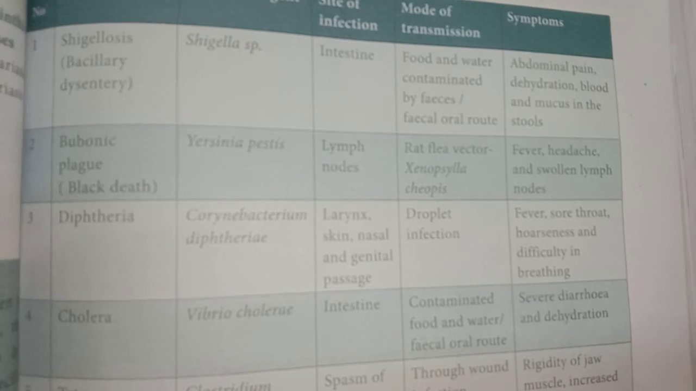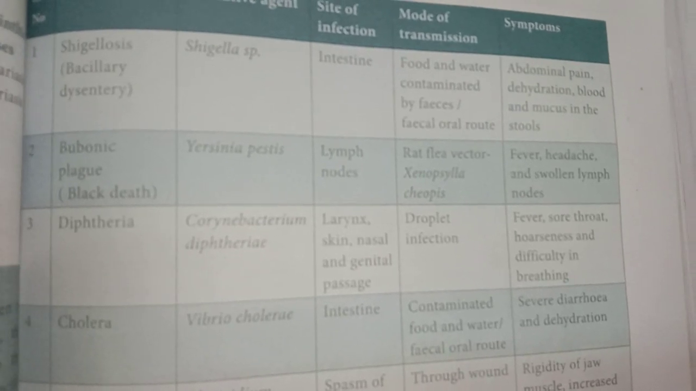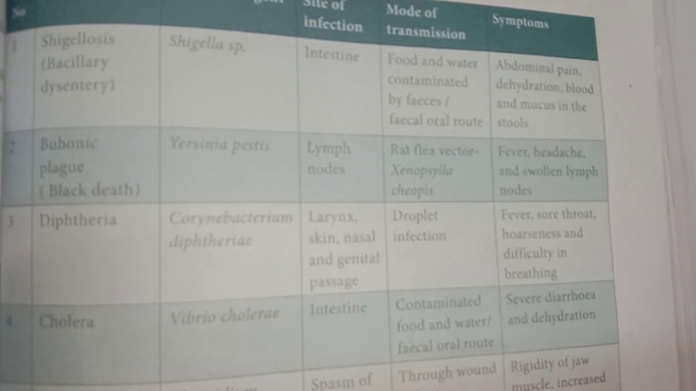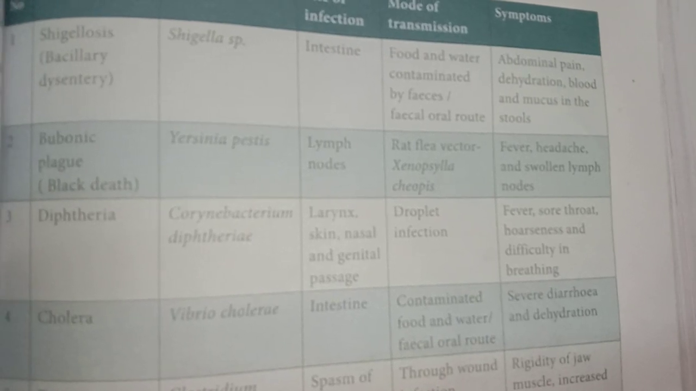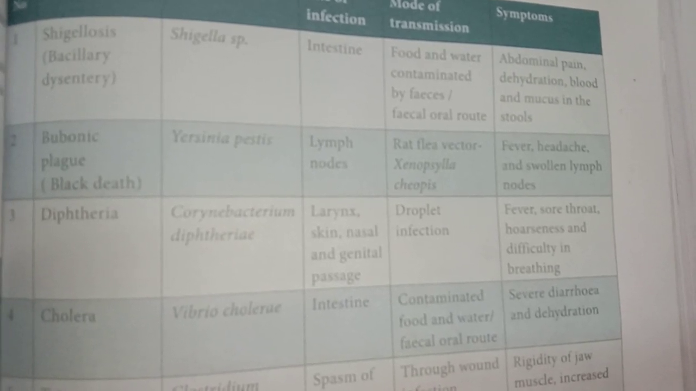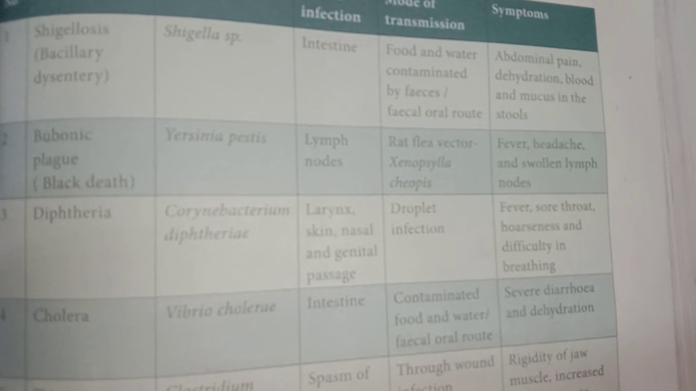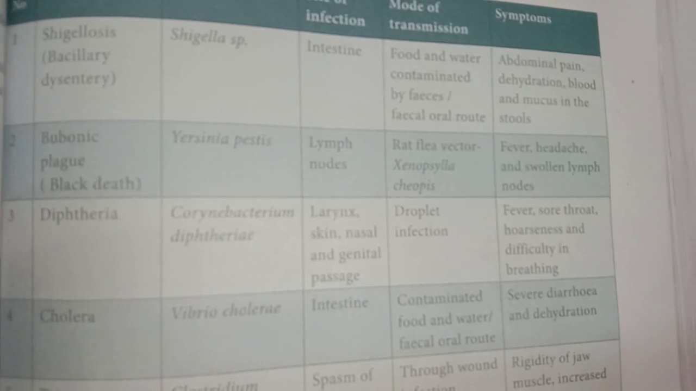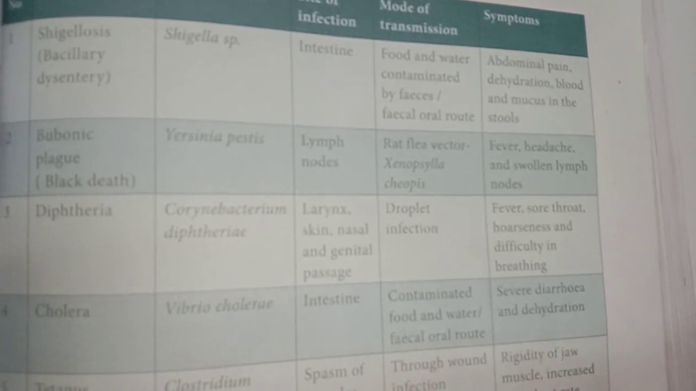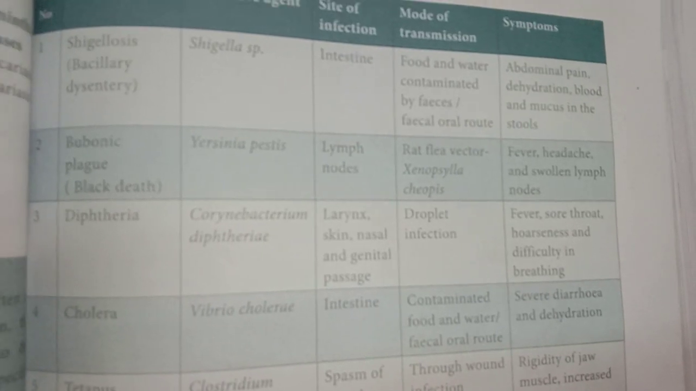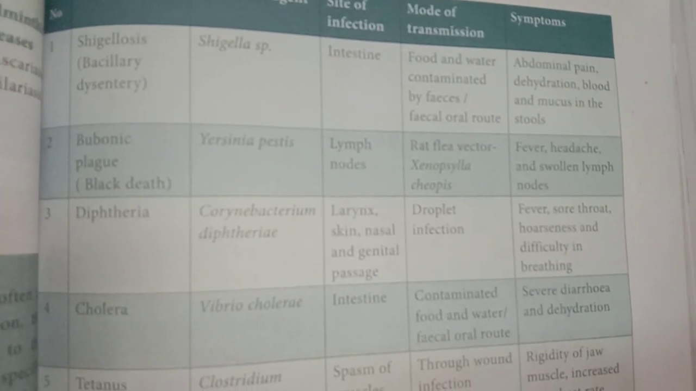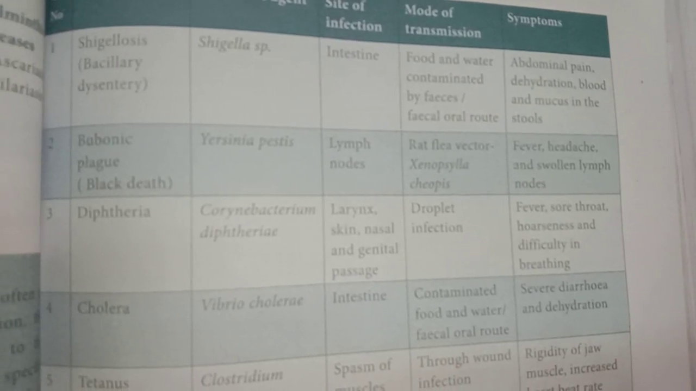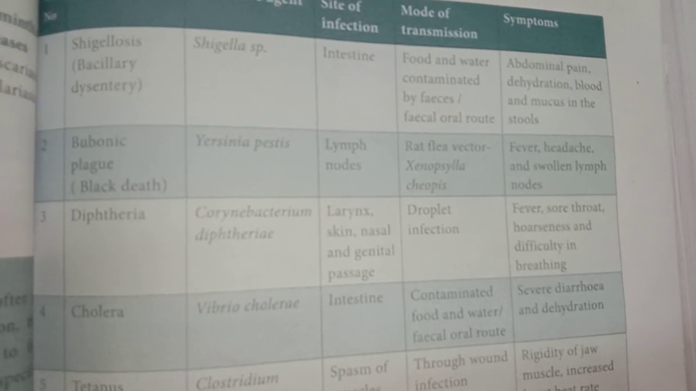Then the next disease is diphtheria. The causative organism of this disease is Corynebacterium diphtheriae. The site of infection is the larynx, skin. Larynx is one of the important parts of our respiratory system. Then skin, nasal and genital passage. Nasal means through the nose, and genital here means the reproductive organ. So these areas are affected. Then droplet infection: droplet infection means the water drops released from the mouth of the infected person. Any healthy person who inhales these droplets is also affected.